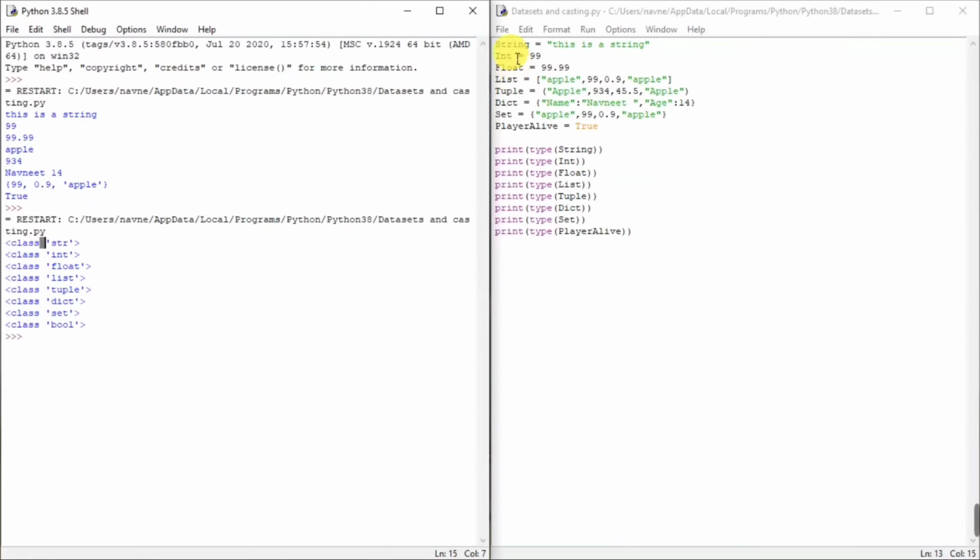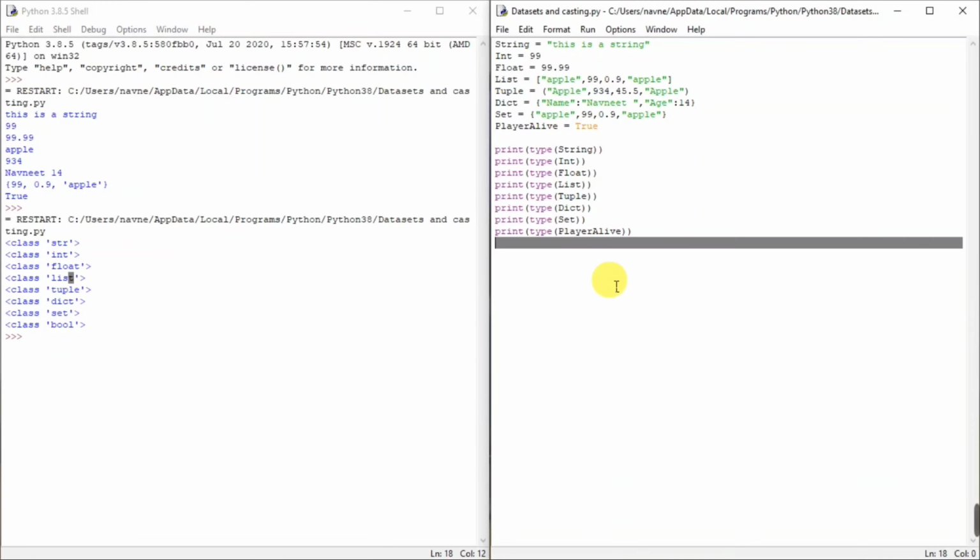it says string because the first was string, second is an integer because it was 99, third is a float, fourth is a list, fifth is a tuple, sixth is a dictionary, seventh is a set, and eighth is a boolean type. So let's try doing something with the range.